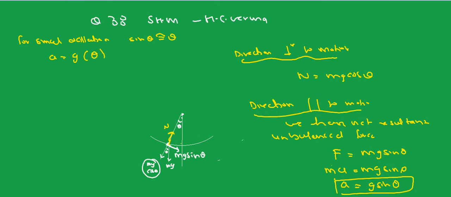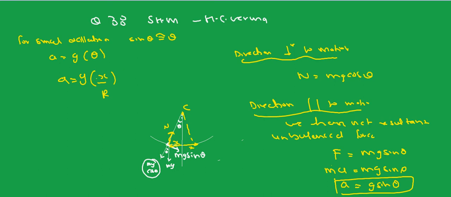Fine. And suppose this distance is x, and this distance is also x. Small oscillations. Fine. Then theta, angle, is equal to arc upon radius. Arc means x. x upon radius, r is the radius of the circle, because this is the center of the circle. Fine. So a equal to gx by r, and x is from the mean position towards the point, that is x is outward and acceleration is inward towards the mean position. x is outward from the mean position.